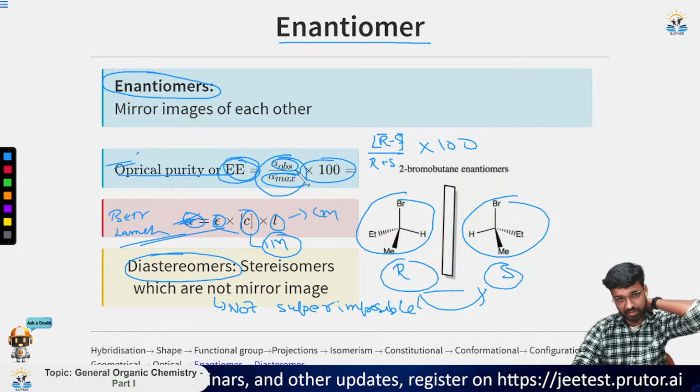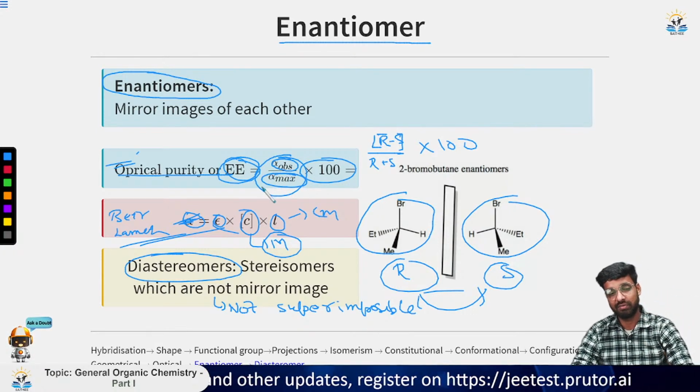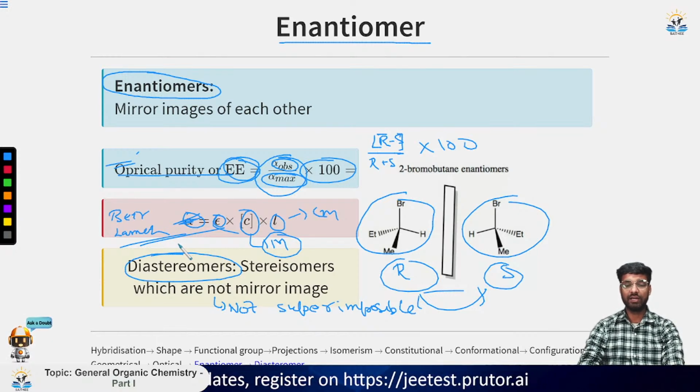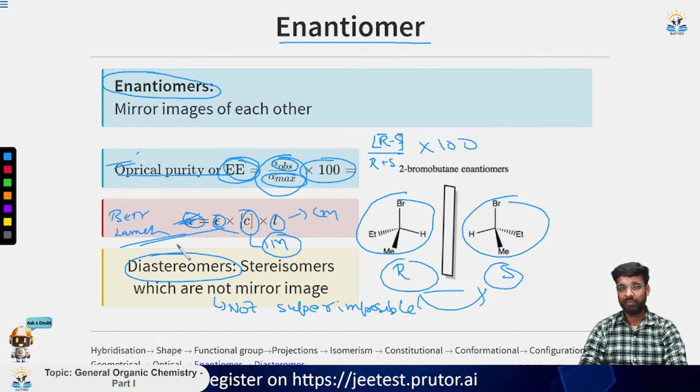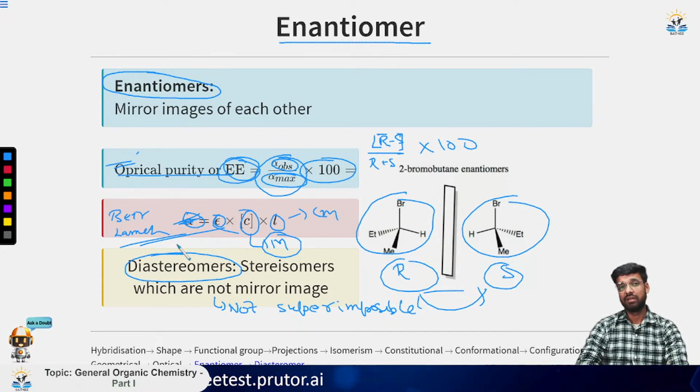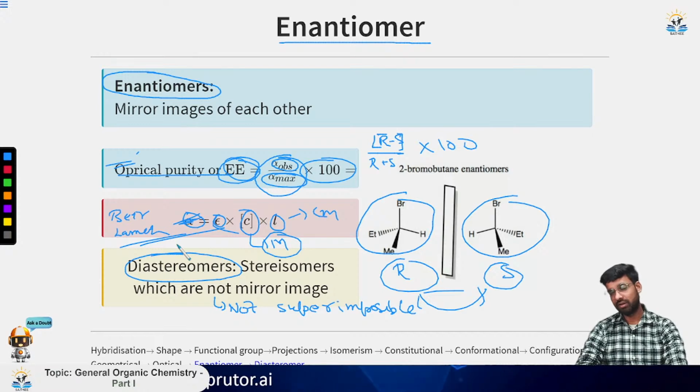Now I have not discussed this alpha and optical rotation yet. I just want to make a point here: if you are taking an optically active compound, it will rotate a plane polarized light by some degree, and it can be to the left side or the right side.